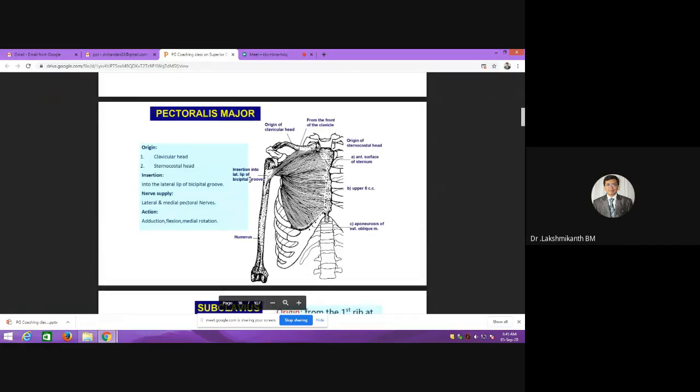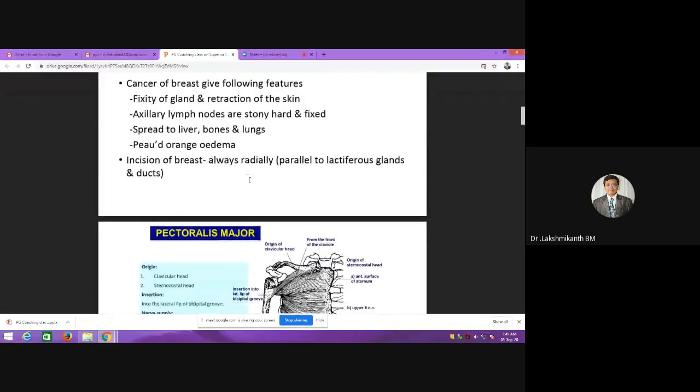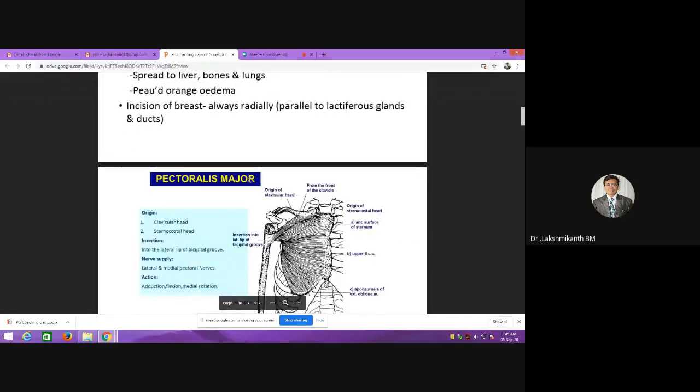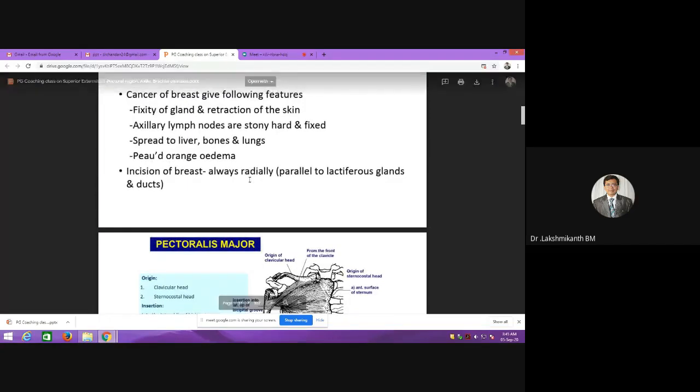Okay, so this finishes off the breast. Any doubts with the breast? Okay. Whatever I have given are only the key points. There are so many questions related to each point. If you know the facts, then it will be easy for you to understand.